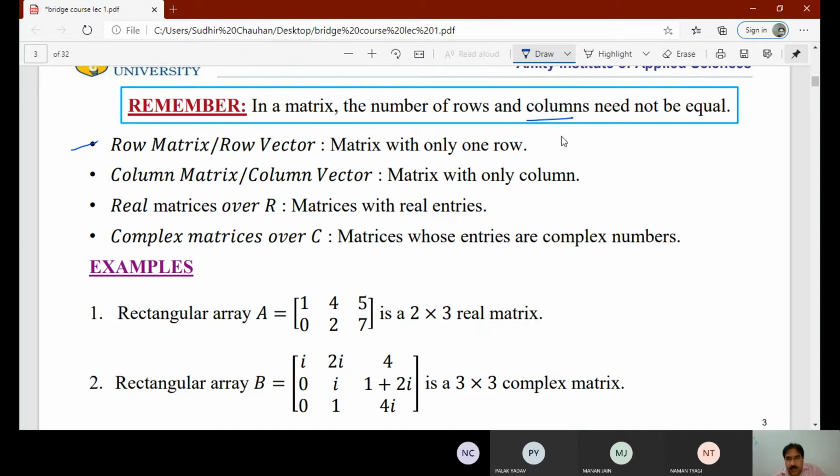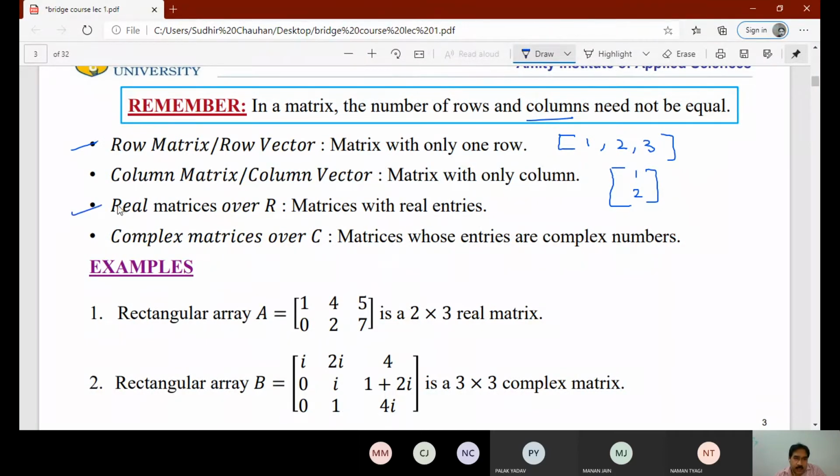For example, suppose 1, 2, 3. That is called a row matrix or row vector. Similarly, a column vector or column matrix is a matrix with only one column, for example 1, 2. So we have one column, so it is a column vector or column matrix.